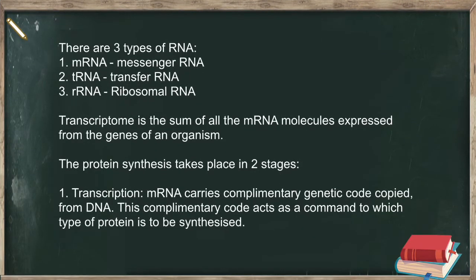There are three types of RNA: 1. mRNA, messenger RNA; 2. tRNA, transfer RNA; 3. rRNA, ribosomal RNA. Transcriptome is the sum of all the mRNA molecules expressed from the genes of an organism. The protein synthesis takes place in two stages. 1. Transcription. mRNA carries complementary genetic code copied from DNA. This complementary code acts as a command to which type of protein is to be synthesized.